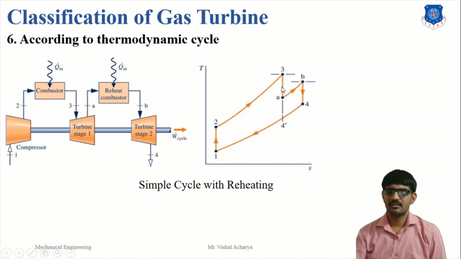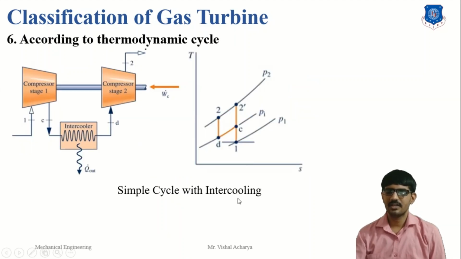So there is two-stage expansion and two-stage heat addition: 2 to 3 heat addition, 3 to A expansion, A to B heat addition, and B to 4 expansion. So this increases the turbine work, and the work ratio of the turbine is also increased.